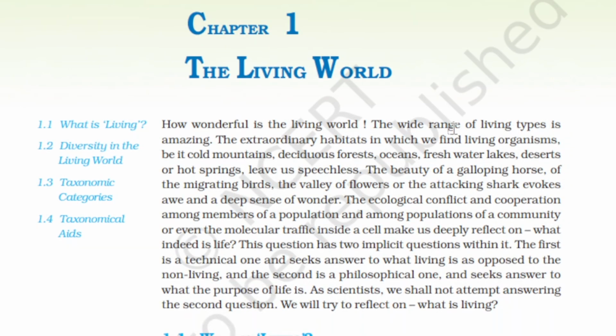So in this chapter there are 4 sections. First is what is living, then diversity in the living world, taxonomic categories, and the last is taxonomical aids. Now we'll discuss all these 4 sections one by one in detail.